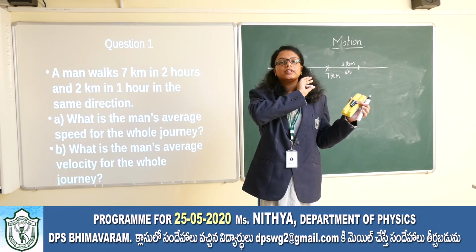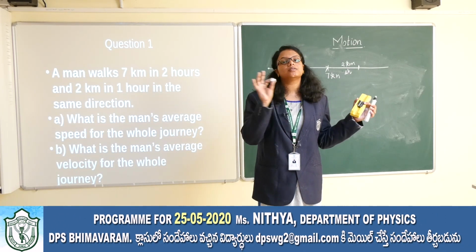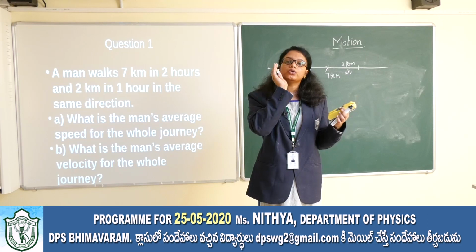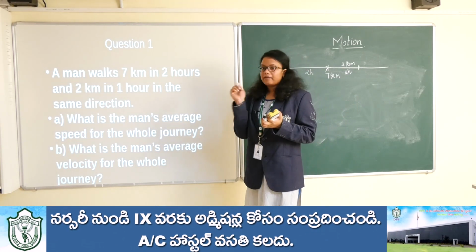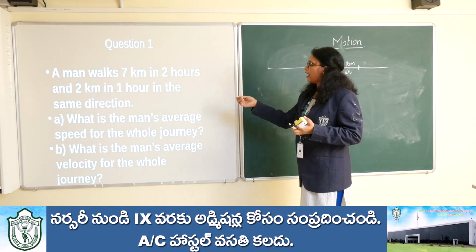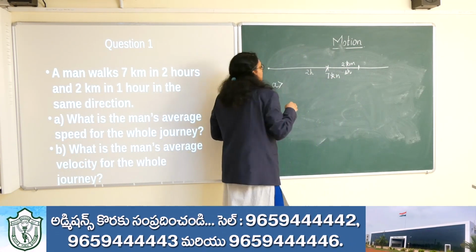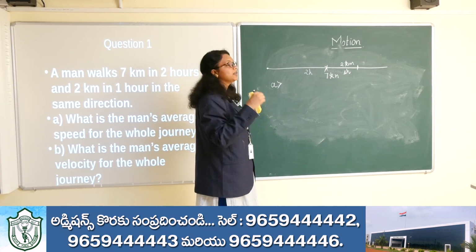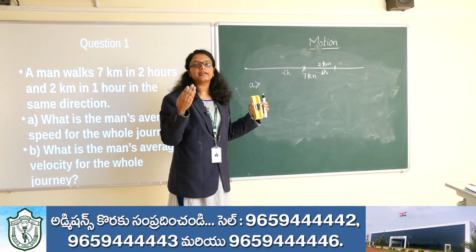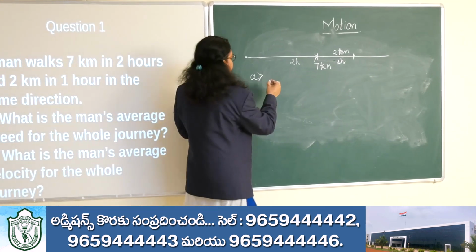Here we cannot find out the exact speed because of the change in our speed. So we will usually deal with average speed and average velocity. So what is the average speed of the whole journey? So we know that average speed is nothing but total distance travelled divided by total time taken.